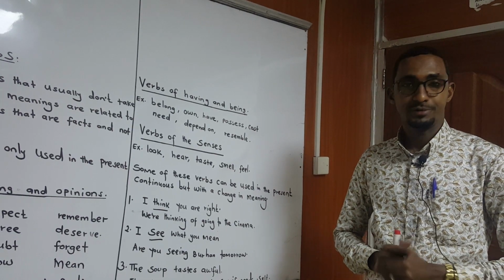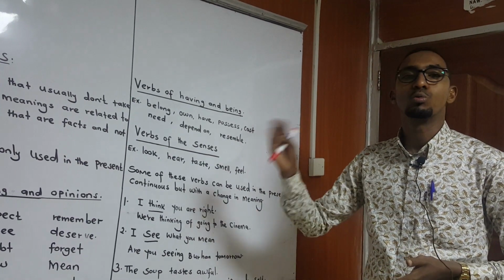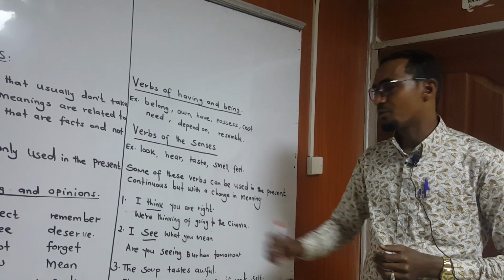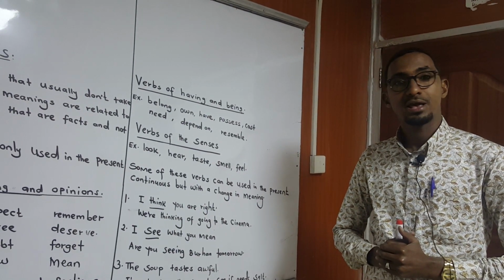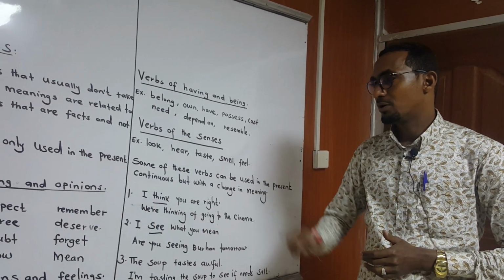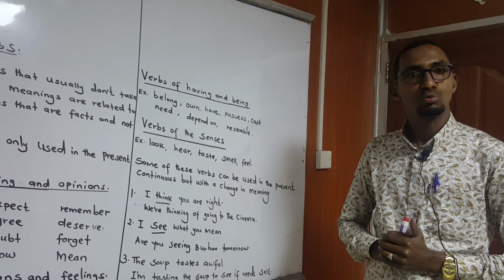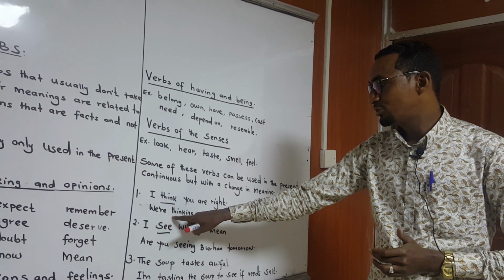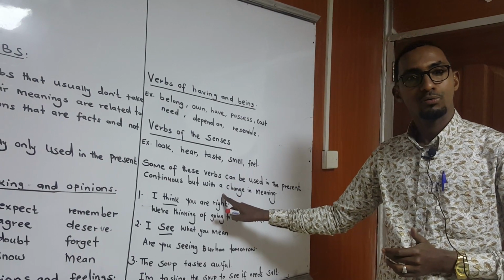If the meaning changes, -ing is allowed. Let's see. Number one, I think you're right. This is a state verb. So, think. We said before that -ing cannot be added, but when we add -ing, the meaning changes.